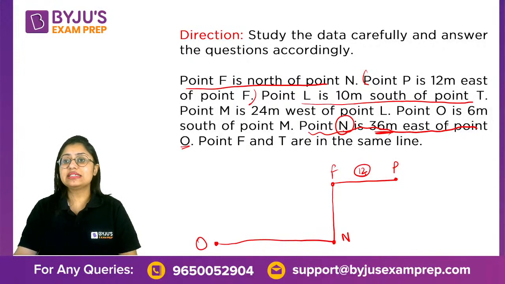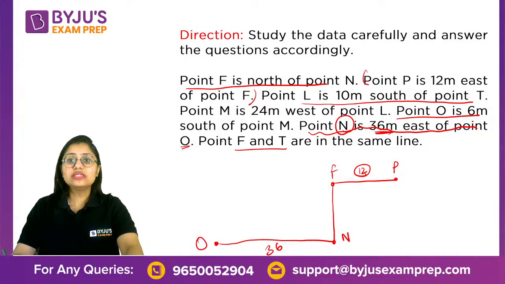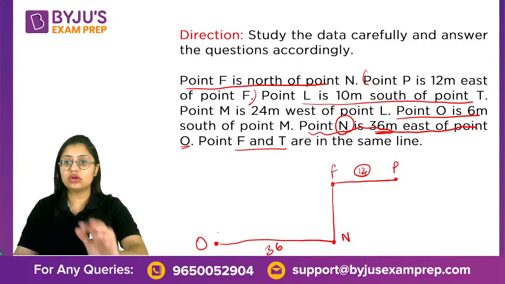Okay, so N is 36 meters east of point O. This is 36. F and T are in the same line. Now, do I have information regarding O? Yes. O is 6 meters south of point M. 6 meters south. It could be either in between the perpendicular line of F and N or somewhere over here.